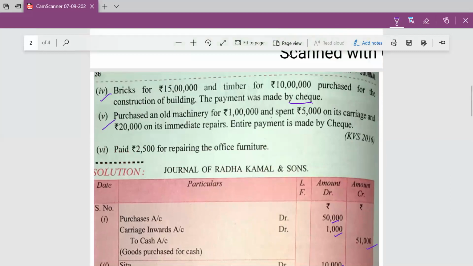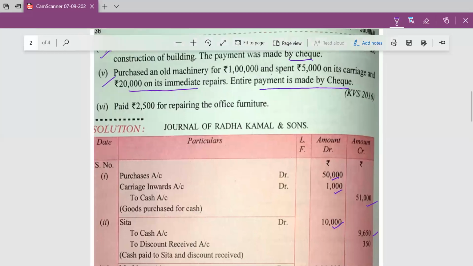And next transaction is purchased an old machinery for rupees 1 lakh and spent rupees 5,000 on its carriage and 20,000 on its immediate repair, and entire payment is made by check. Machinery is an asset, and all the expenses related to that machinery will be added to the machinery account. Machinery account will be debited according to rule. Debit what comes in and credit what goes out.